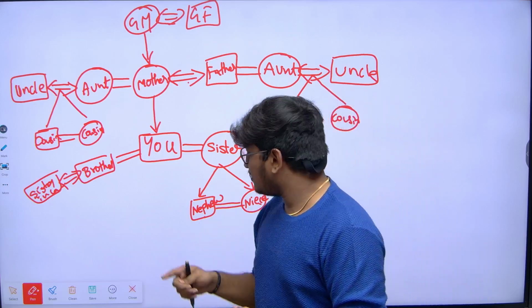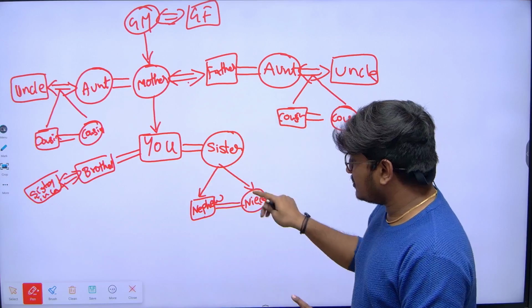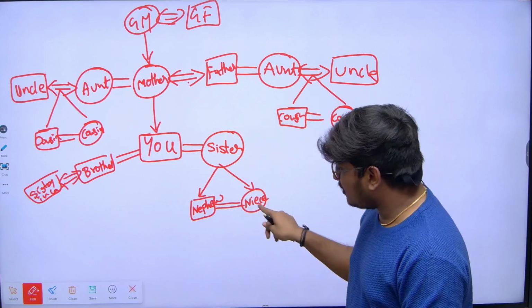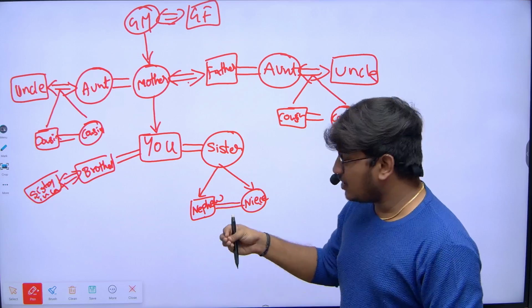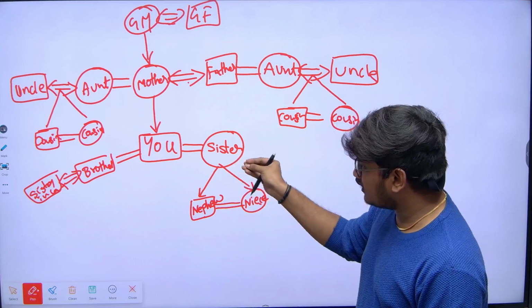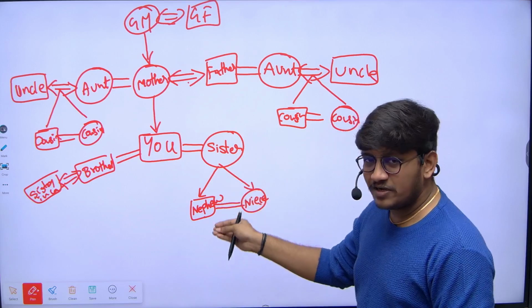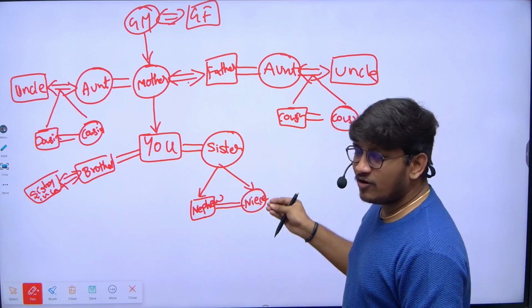Okay, whether it is siblings' children, it is niece and nephew. Okay, in these cases students make some sort of mistakes in the exam, so we call it siblings' son, we call it nephew. If it is a girl, okay, niece.